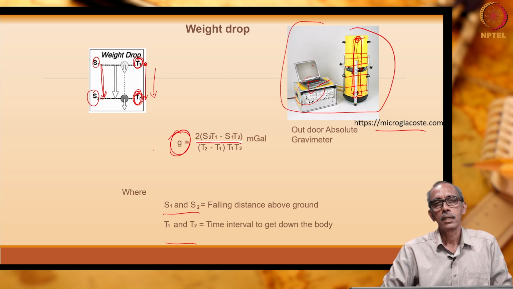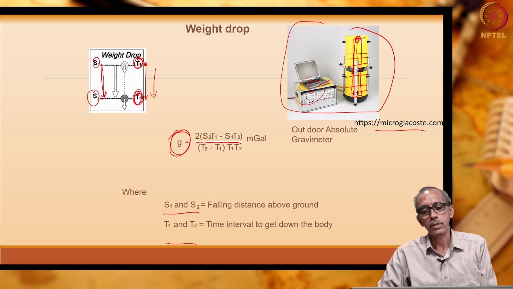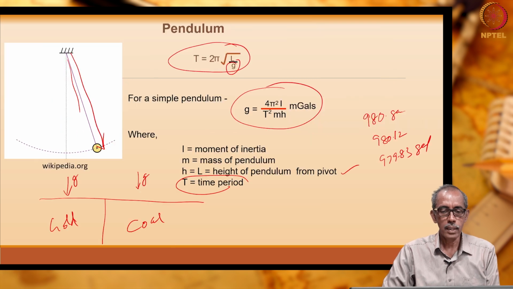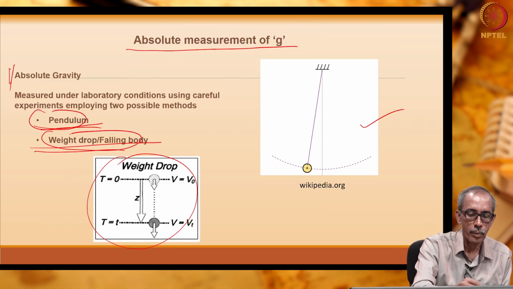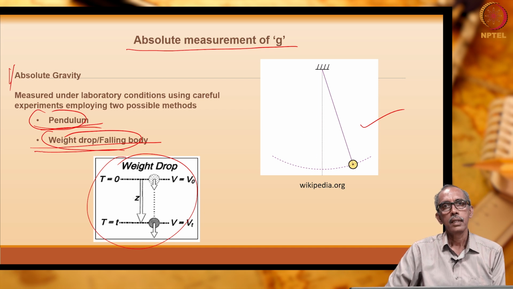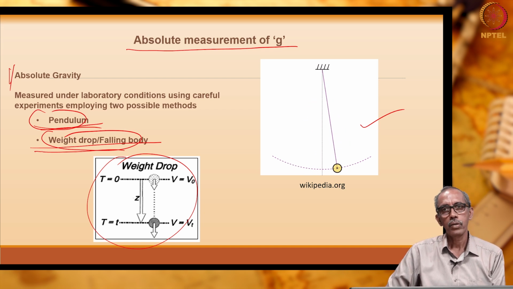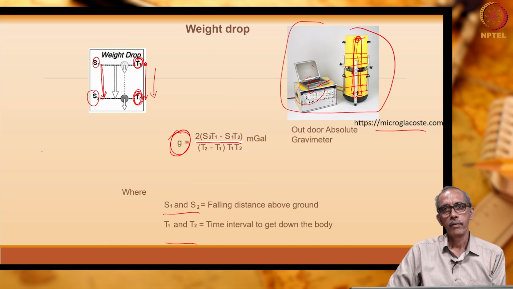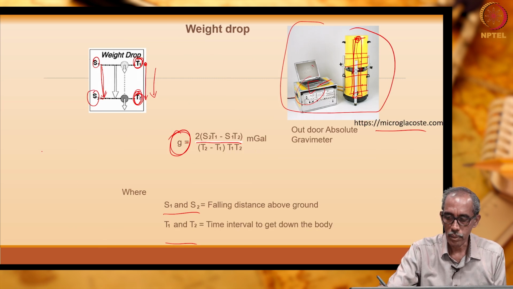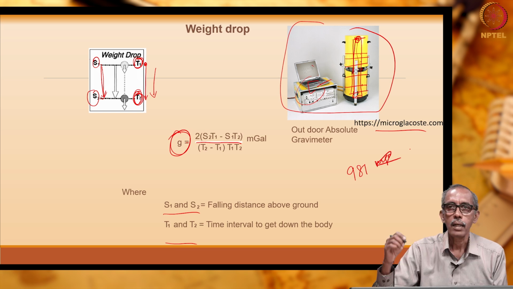So, this is the second method. In both methods, one the simple pendulum method and the other the weight dropping method, these are known as absolute gravity measurements. That means in both cases we have measured the absolute gravity. We would have got a value of 981 Gal, like that.